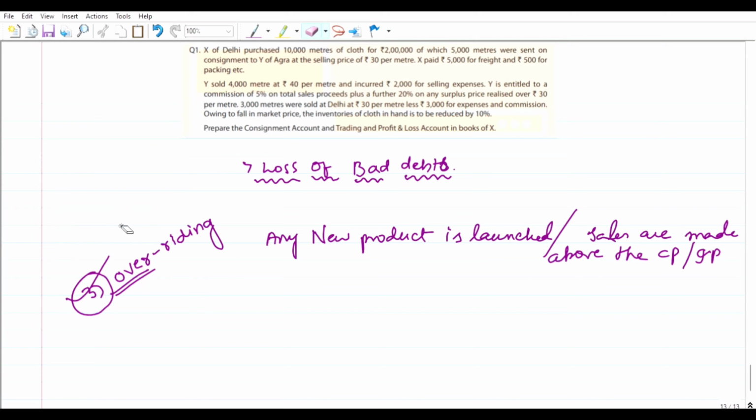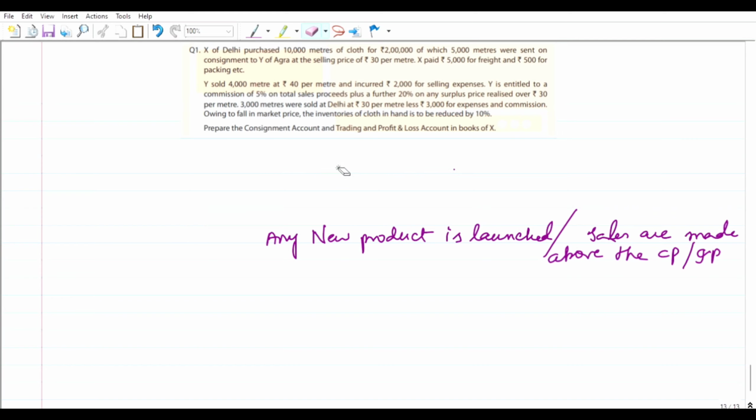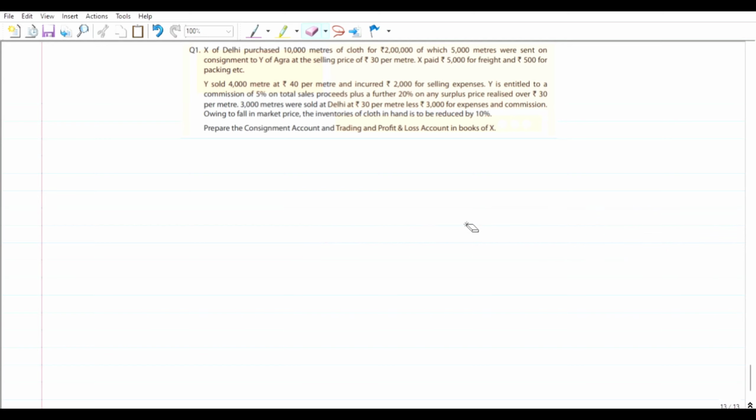To explain the invoice price problem, I have taken some questions from the ICAI practical questions on consignment. If you open that material, you will be able to see them. Let us see how we can go about doing these problems. Before that, I am going to explain the ledger account which we prepare here, and then the journal entries. I am not explaining this question right now.